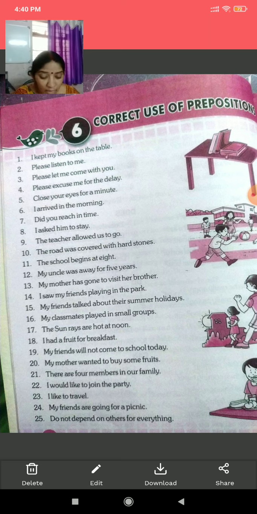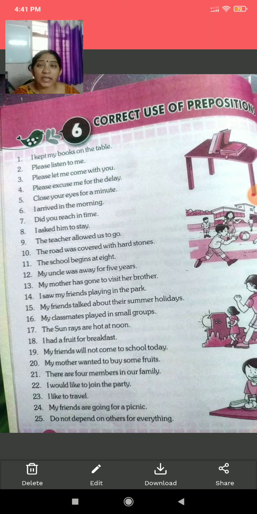Okay? I arrived in the morning. Here children, in is what? In is the preposition here. Did you reach in time? Here children, in is what? In is the preposition. So we should use the preposition at the correct place.